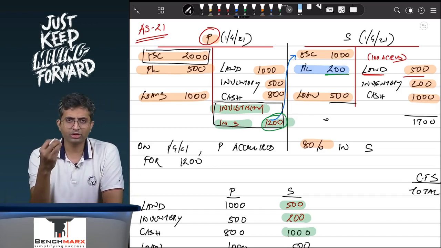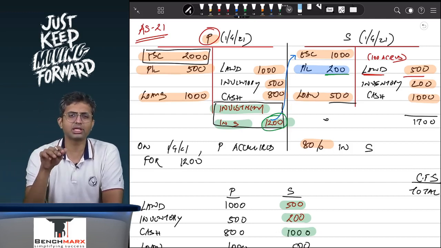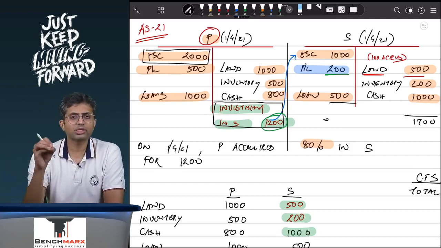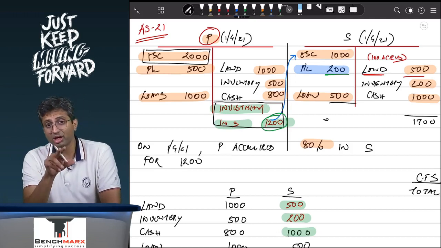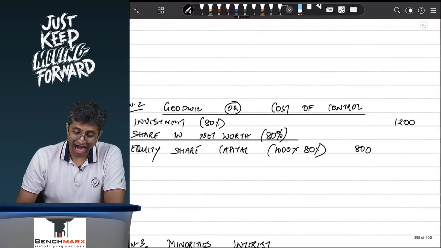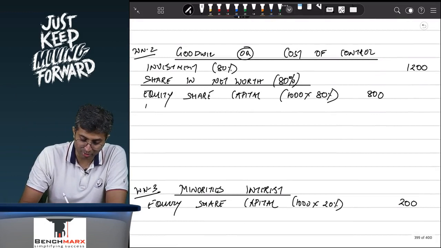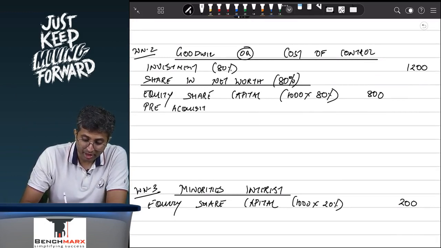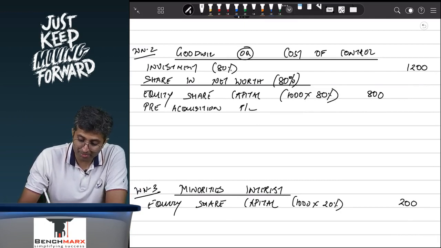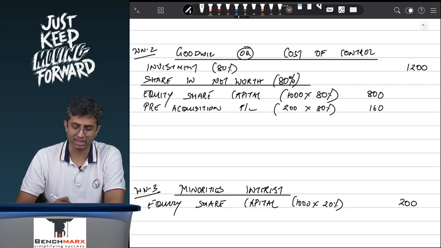Now the old shareholders have given you the company, which means that going forward, if a dividend is declared by the subsidiary, 80% of the 200 will still come to the parent, but this was earned in a period which is prior to your date of acquisition, and hence what happens is this is matched against investment. So you will say your share in the pre-acquisition profit and loss will be matched against the investment. So this is 200 into 80% will come to, let us say, 160.